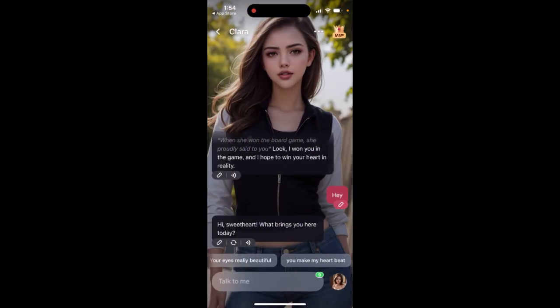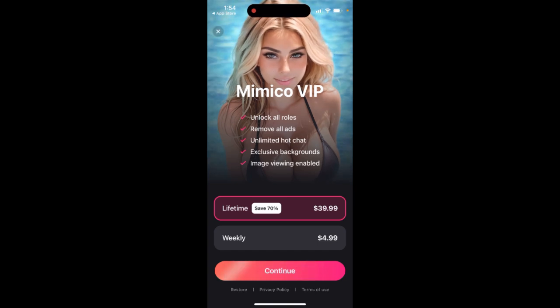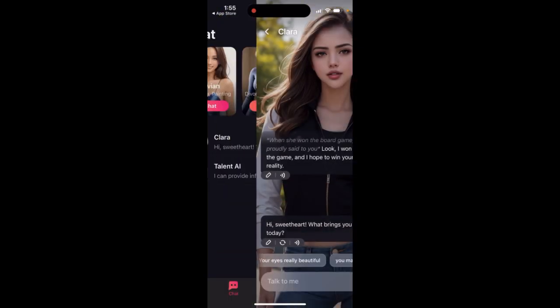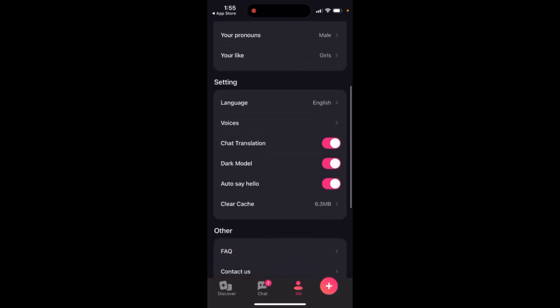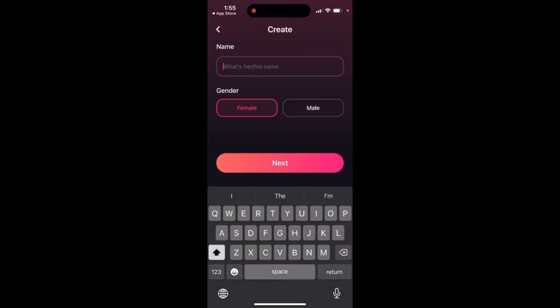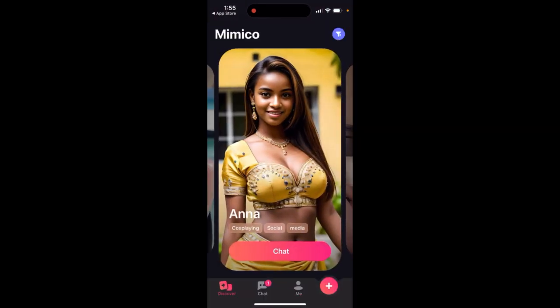And then you can see the images, you can see the VIP in here. You can see 3 dots, you can pin chat, clear history from here. So all the basic functions are here. Then there is a me profile. And that's basically the idea. Also, you can create your own bot in here. So yeah, there you have it.